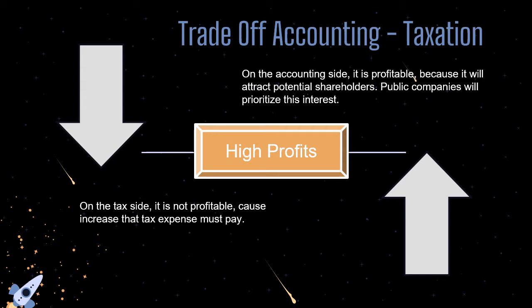So we have to know, if we work as a tax consultant or auditor, that every company faces a threat between accounting and taxation. High profits will be accompanied by paying a big tax. If we don't want the tax to be big, then the profit is not big anyway. So if we pay lower taxes, then the income will be low and the performance looks bad.